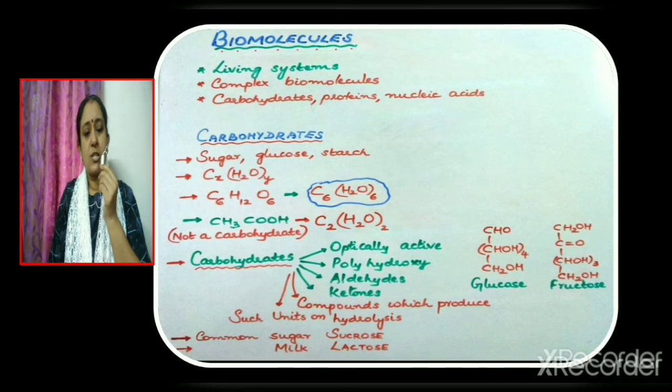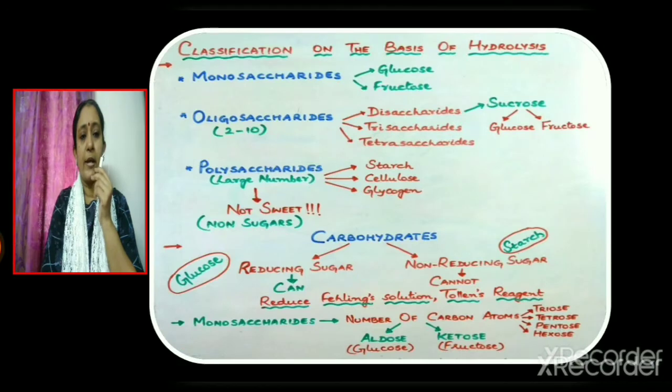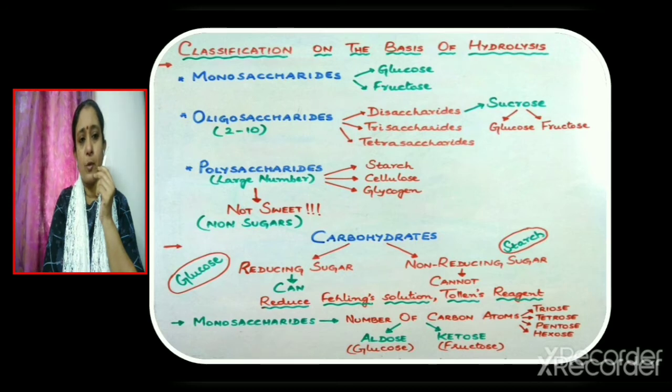Carbohydrates which are sweet in taste are called sugars, and common sugar is sucrose, whereas milk contains lactose. Carbohydrates are also known as saccharides. Let us now discuss the classification of carbohydrates on the basis of hydrolysis. There are 3 main types of carbohydrates: monosaccharides, oligosaccharides and polysaccharides.